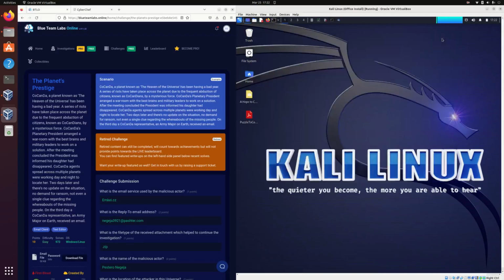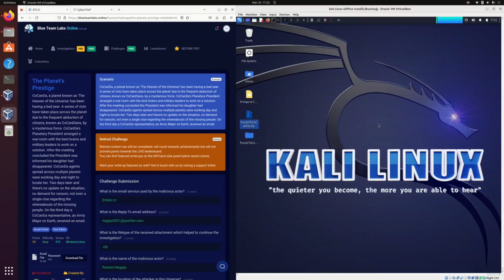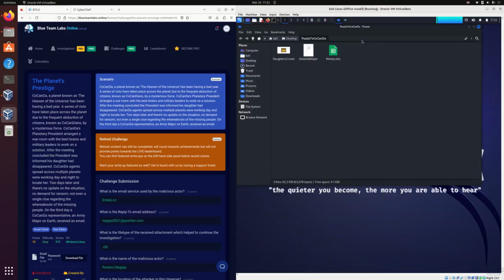Now we can test this out by doing a rename, not delete, rename, and change the extension from PDF to zip. Now if we extract this to the desktop, we are able to extract some additional files from this PDF. Opening it up, it's a puzzle2concan folder that contains a daughter's crown image, a good job major PDF, and money.xlsx, an Excel file.